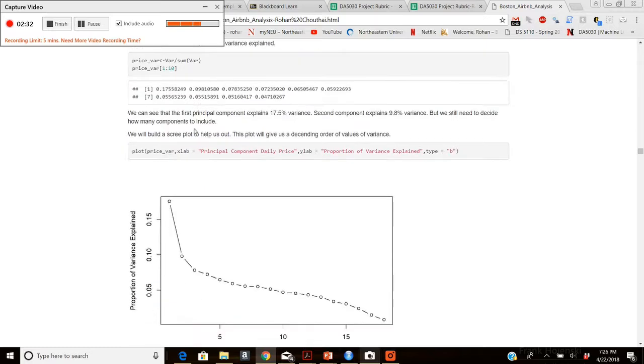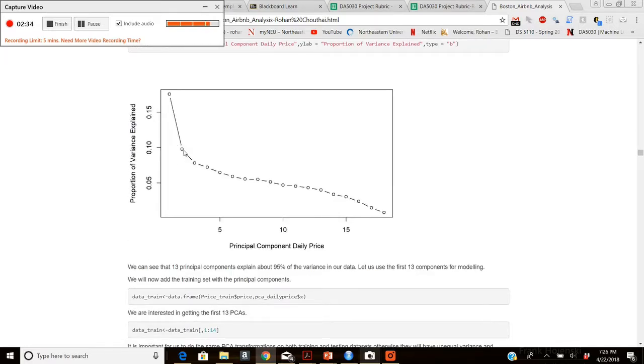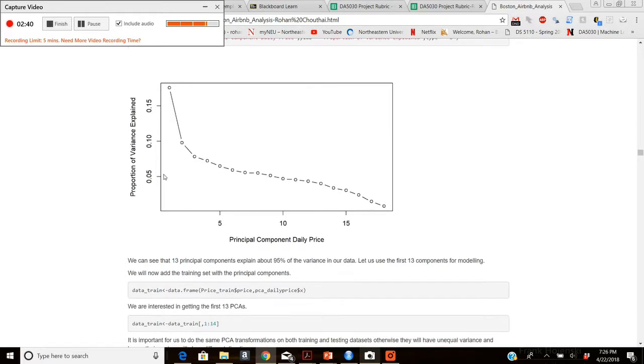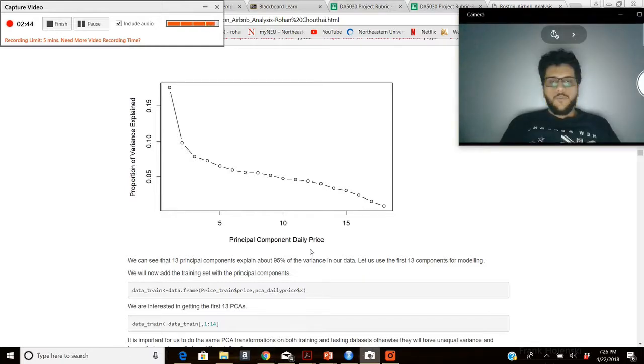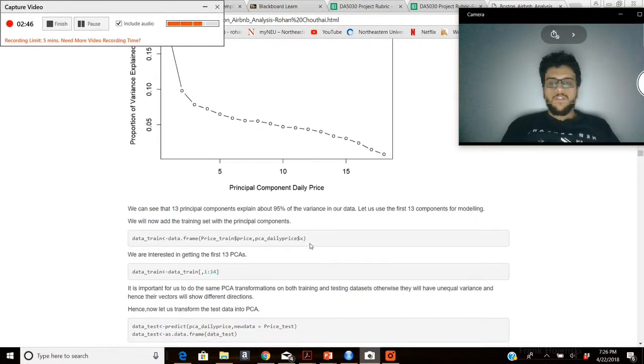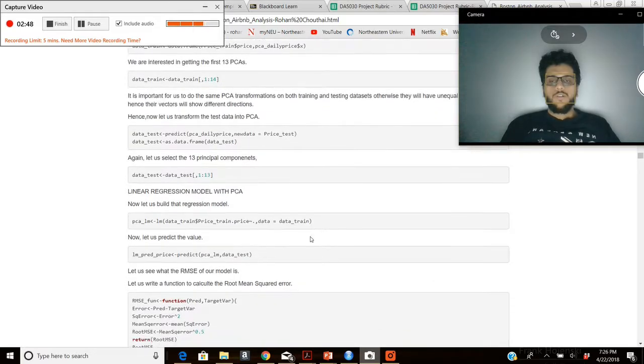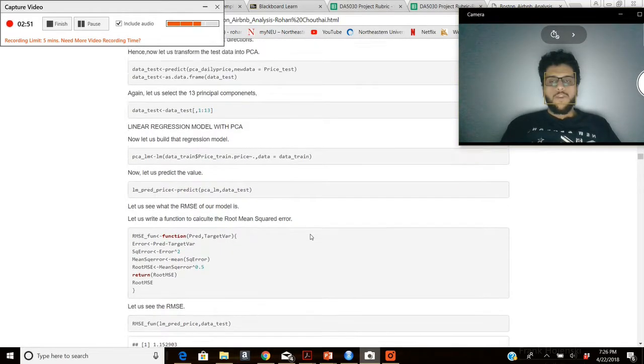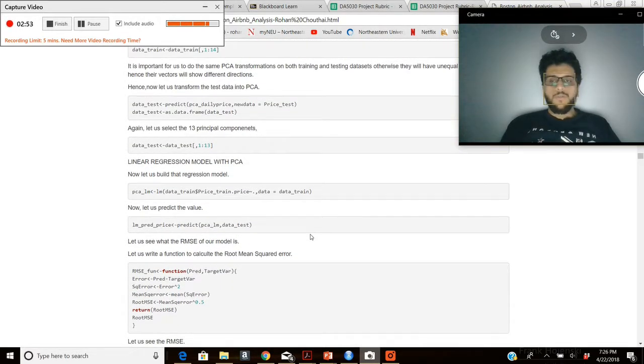And from this plot here, what I observed was that 10 principal components in my data explained about 95% of the variance, and so that is good enough for us to proceed to build the model. Hence I decided to move forward with those 10 principal components and built my linear regression model based on those 10 principal components.